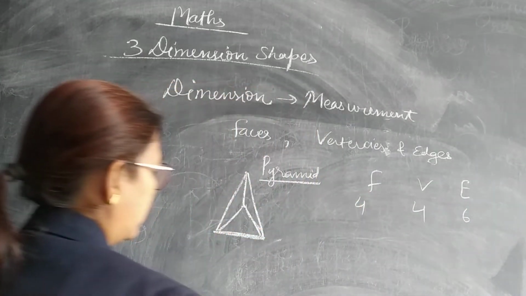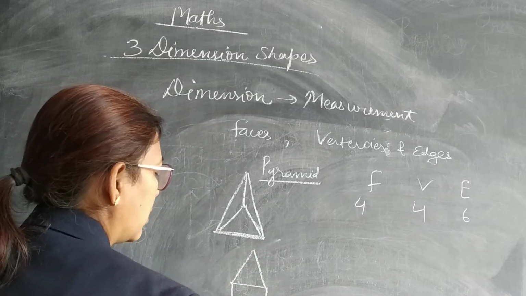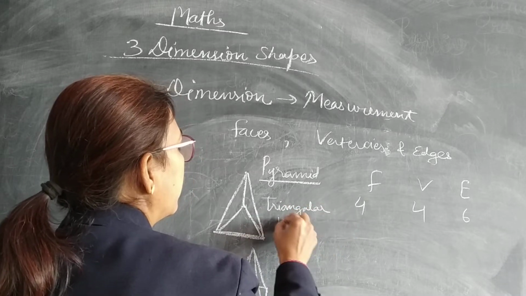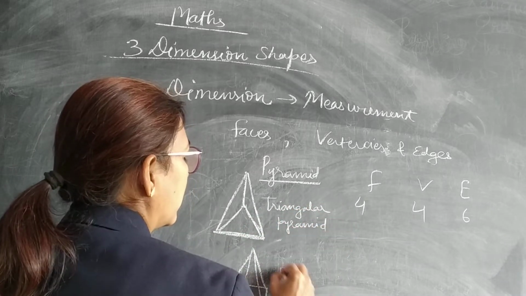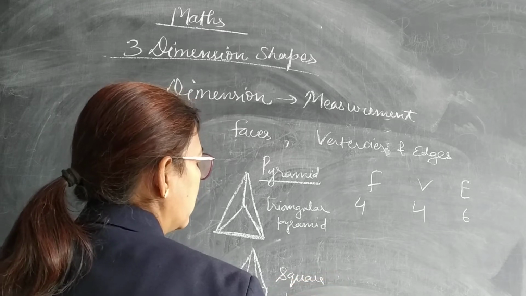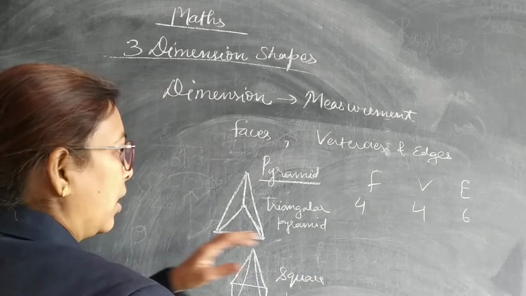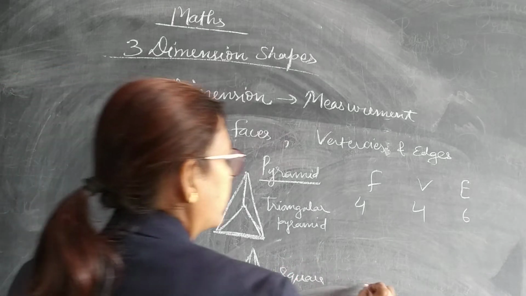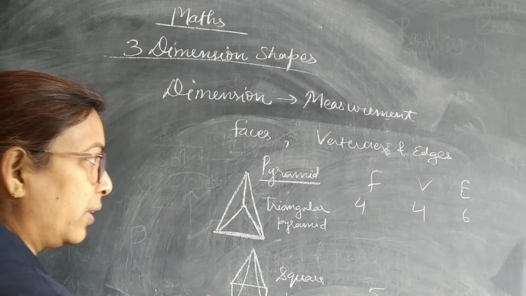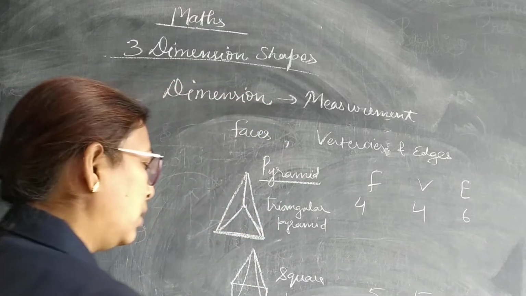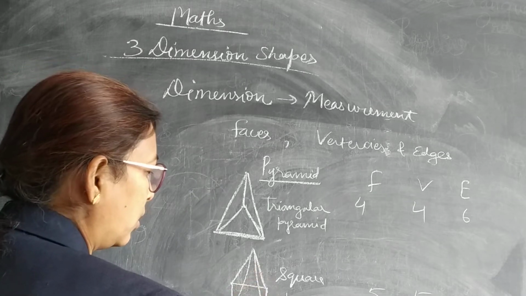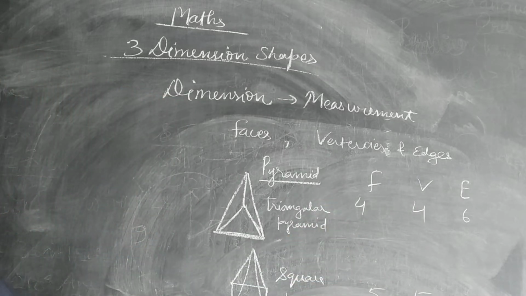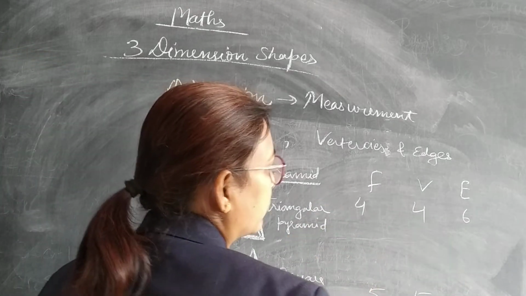Total are 6. Now we are considering this is called the triangular pyramid, and this is called the square pyramid. Similarly, for the square pyramid, you can see 1 is a square and 4 are faces. So that means 5 faces. Similarly, 5 vertices. And how many edges? 1, 2, 3, 4, 5, 6, 7, 8. Total are 8. Have you seen that one formula is forming here for finding the faces, edges and vertices?